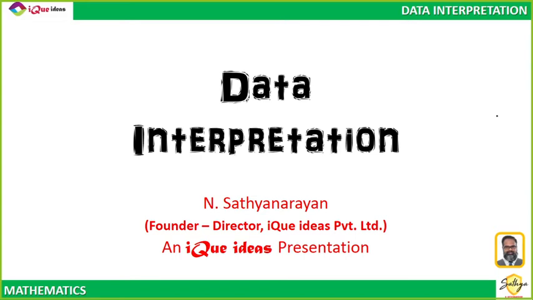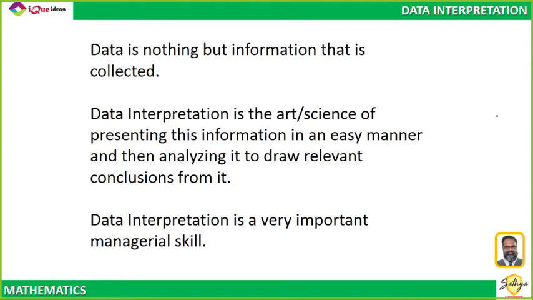Data interpretation is all about data, right? Data is nothing but information which is collected. Whenever we talk about any analysis, whenever we talk about making any decision, we need information to take that decision. Supposing you are organizing a function and you want to give the order of food to a caterer, then you need information. You need to know how many people are expected to be there in the function. You need information about what type of food they prefer. You need information about how much food per person would eat, right? All that is data. And when you collect that data, you can do analysis on that.